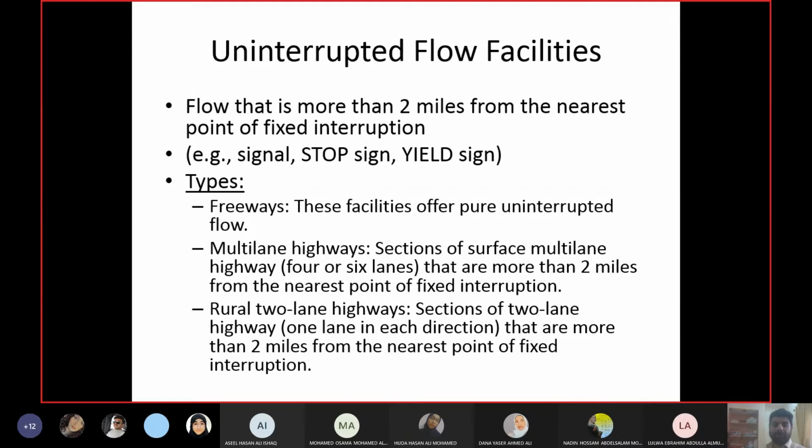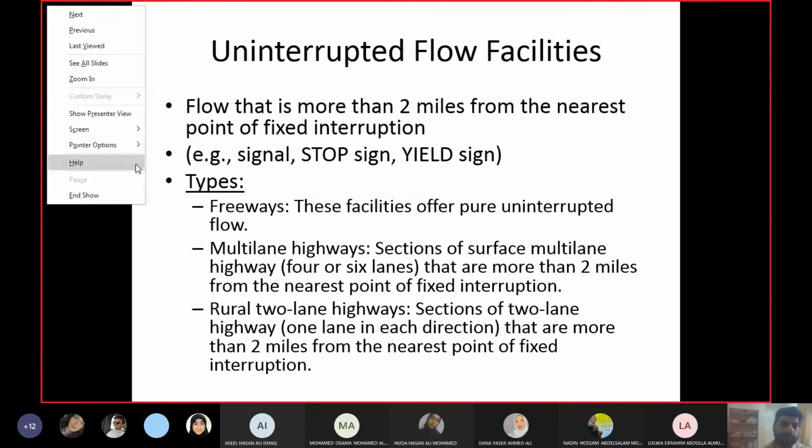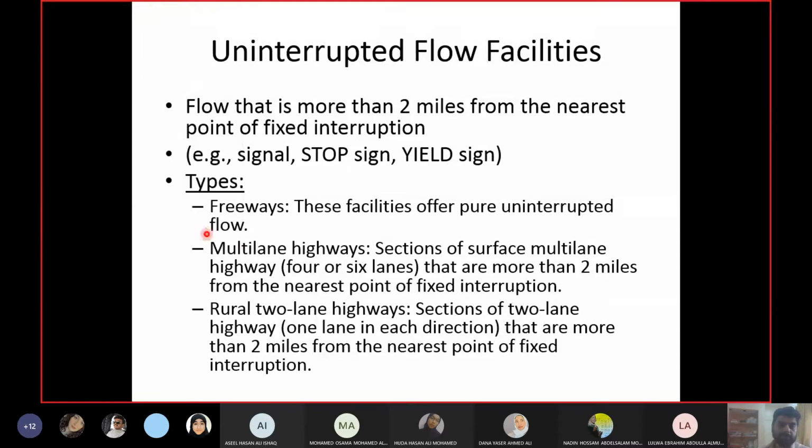Now there are 3 types of uninterrupted flow facilities: freeways, multi-lane highways, and 2-lane highways. Freeways are pure uninterrupted flow facilities. These are the facilities which do not have interruptions at all, in the real sense.